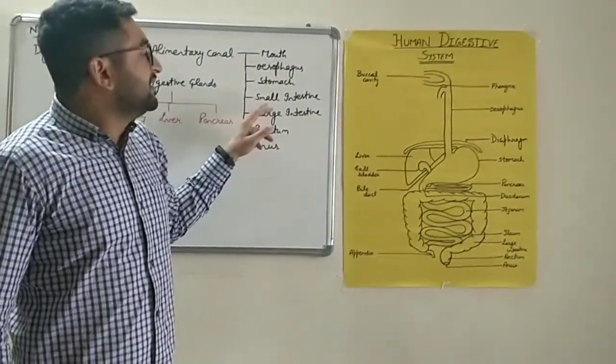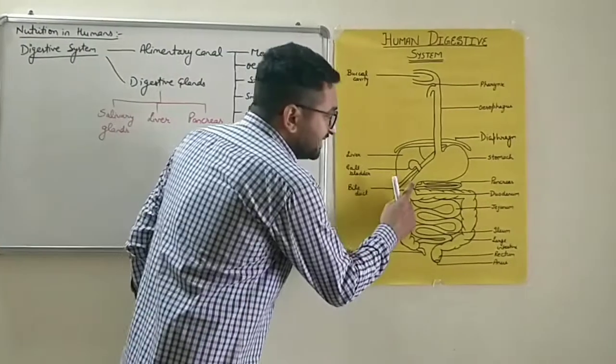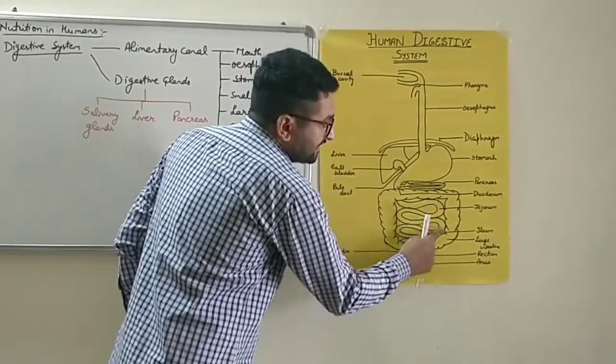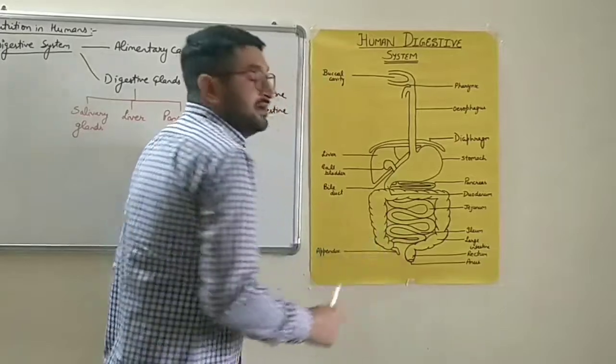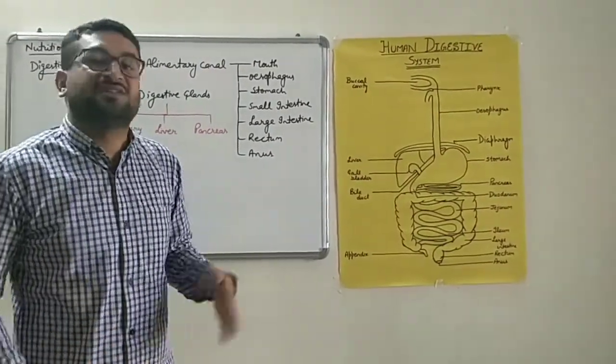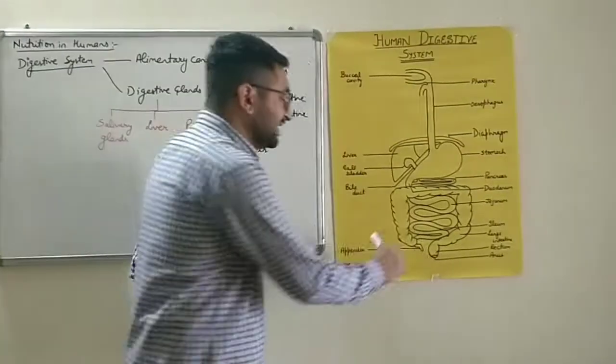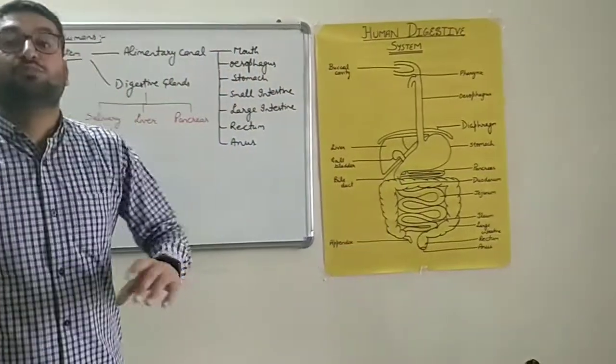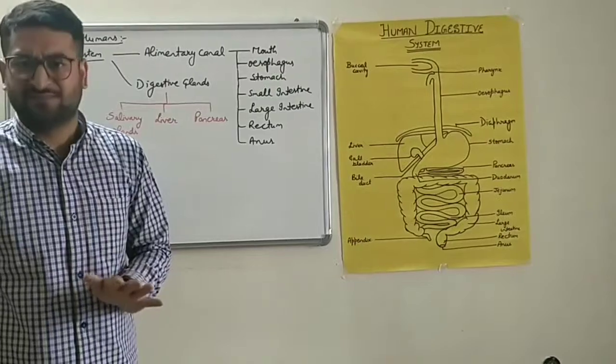Then there is the small intestine. It is the longest part. It is formed in a coiled manner in the body. In the abdominal cavity it is present. Then there is the large intestine. It is referred to as large because of its more diameter, not because of its size.